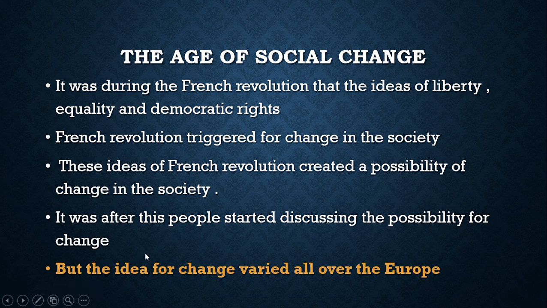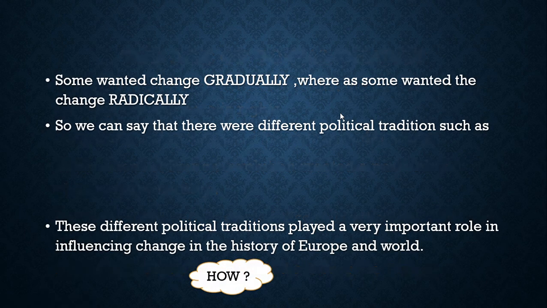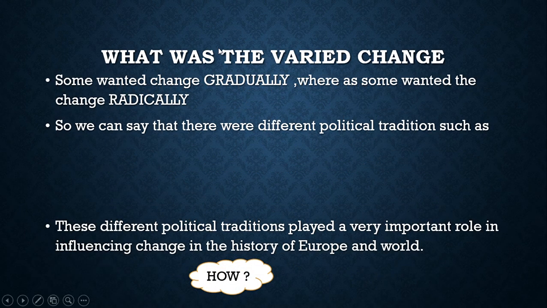But the idea of change varied all over Europe. Each continent, each country, each place in the world had a different idea of social change. So what were the varied changes? Some wanted changes gradually. Some wanted changes radically, that is fast.